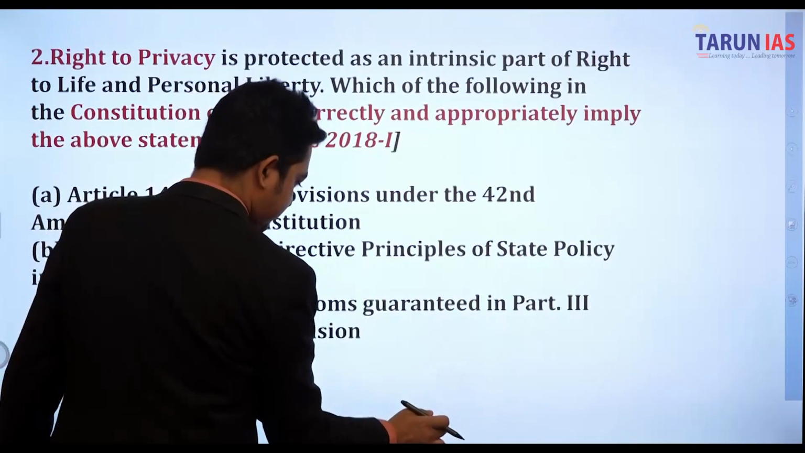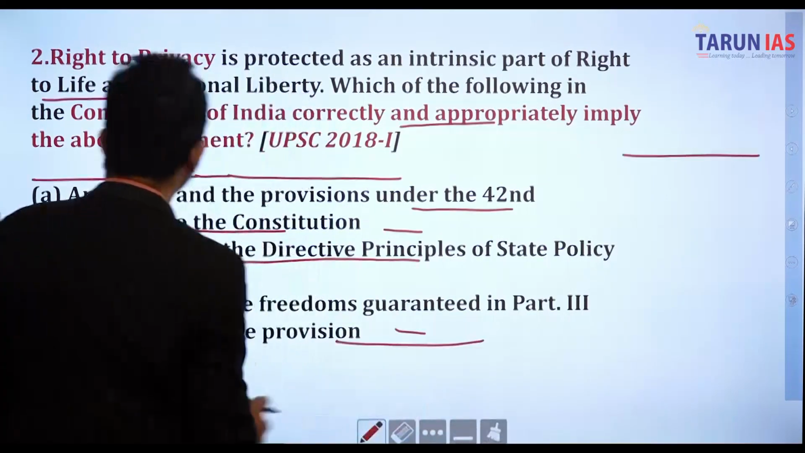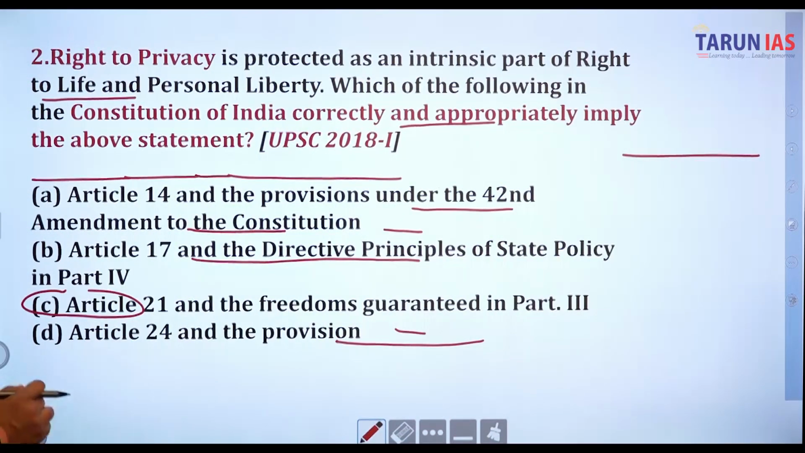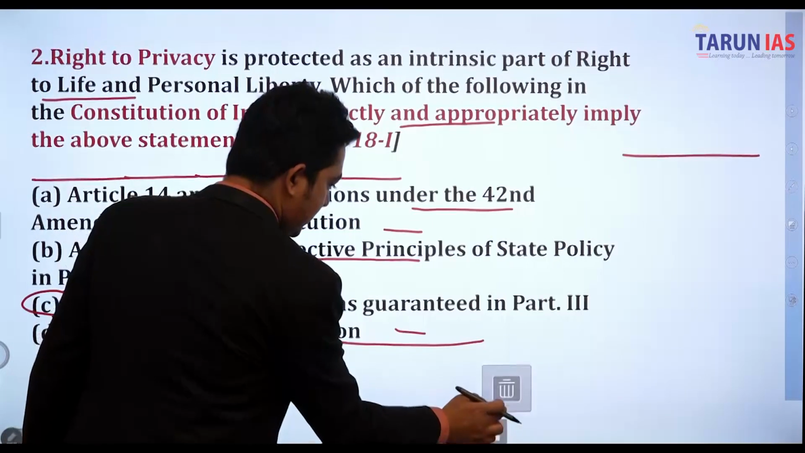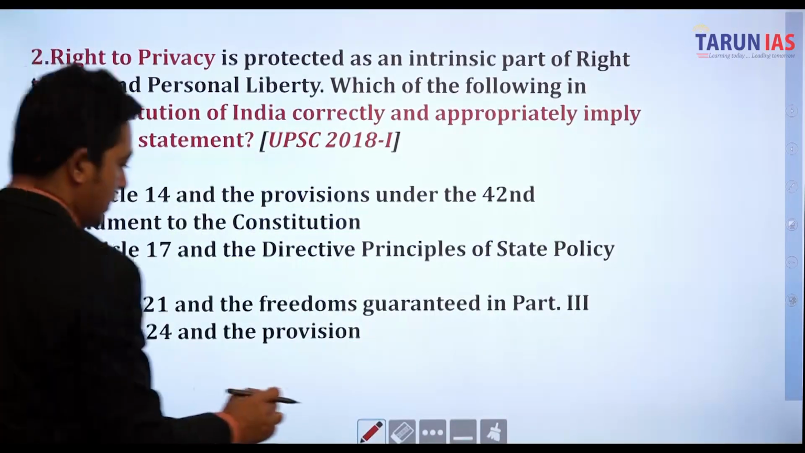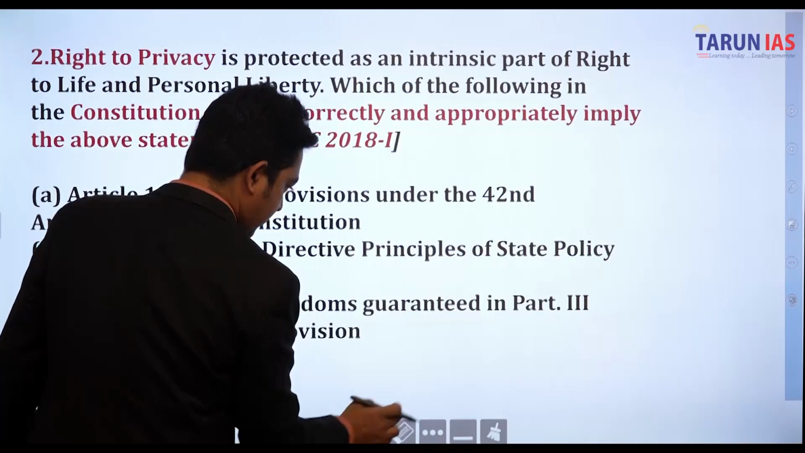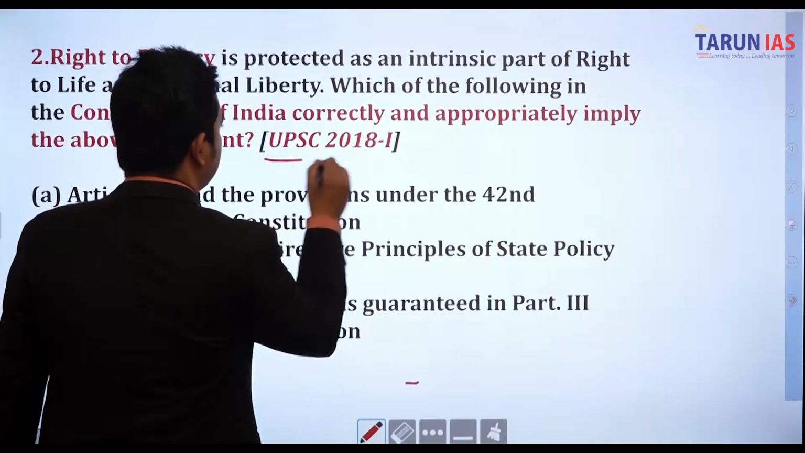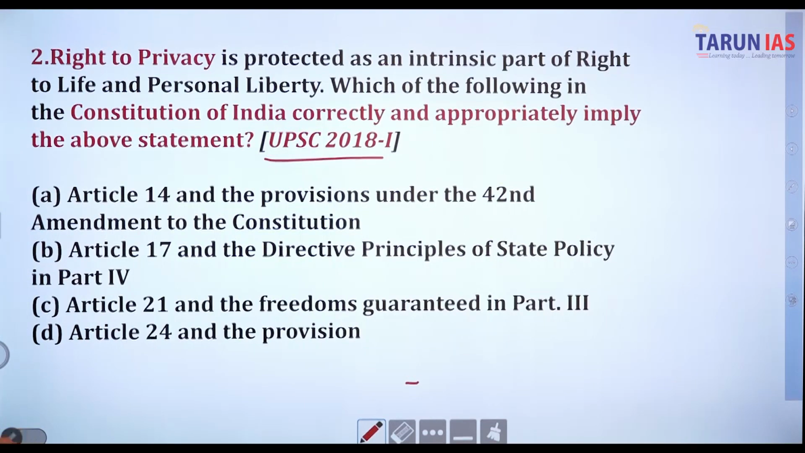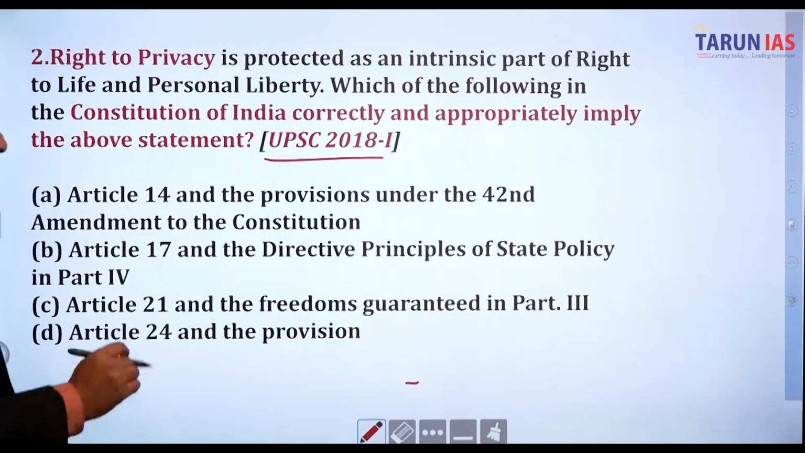Further moving on: the right to privacy is protected as an intrinsic part of the right to life and personal liberty. Which of the following in the Constitution of India correctly and appropriately implies the above statement? This question was asked in 2018. Article 14 and the provision under the 42nd Amendment to the Constitution? No, because here we are talking about the right to privacy. Article 17 and DPSP, Directive Principles of State Policy.